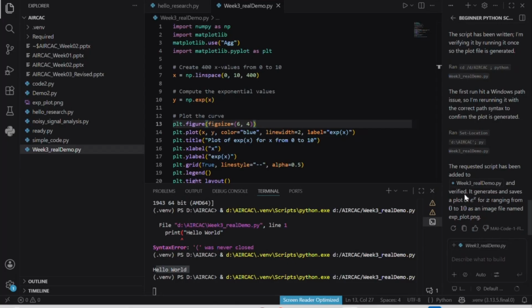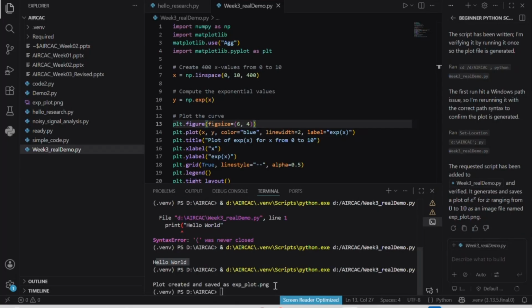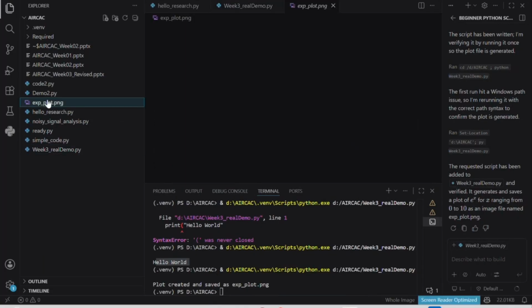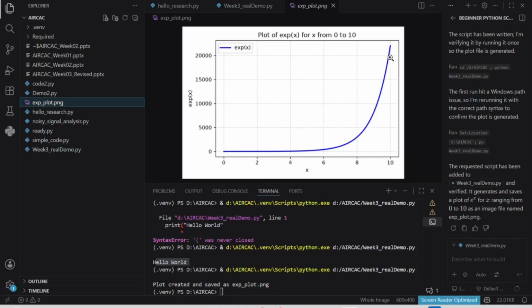It said verified and saved to this file, and we can find it here. It plots x between 0 and 10 and the exponential function. We can modify it, and I'm showing how easy it is to do.